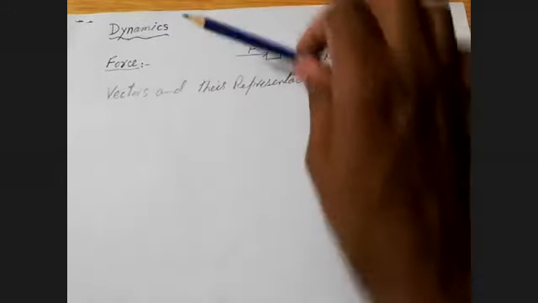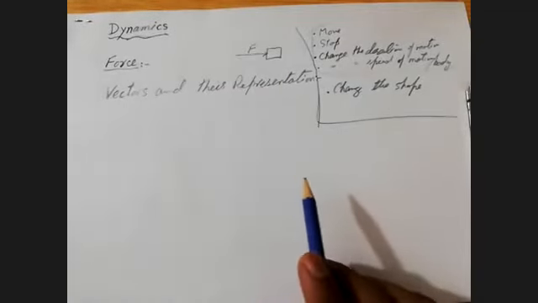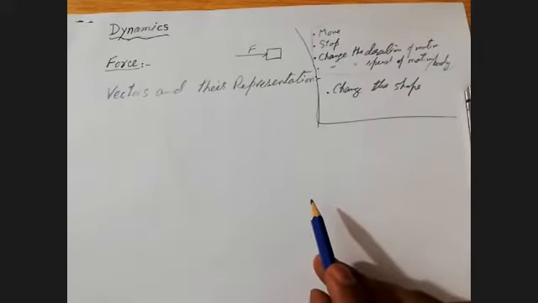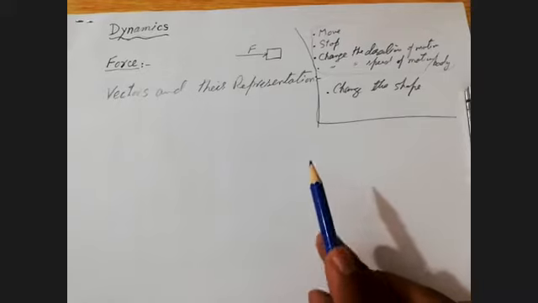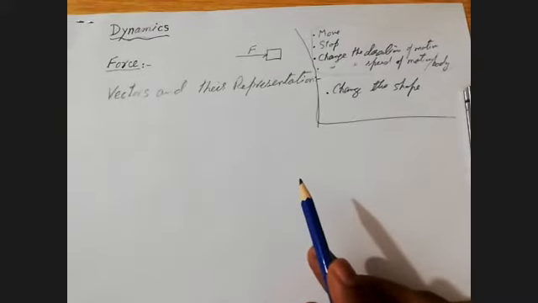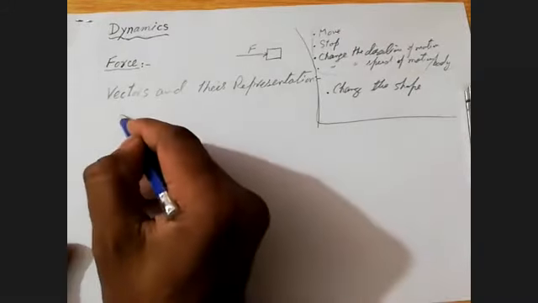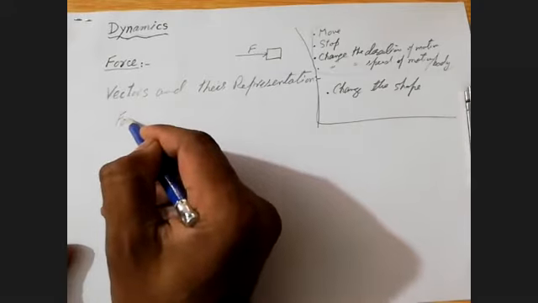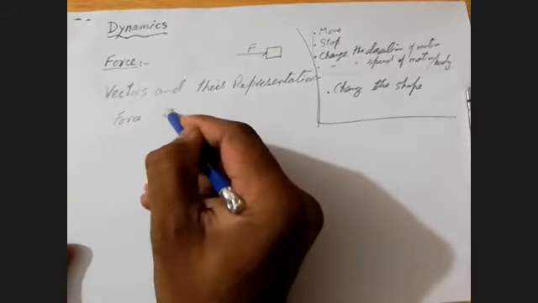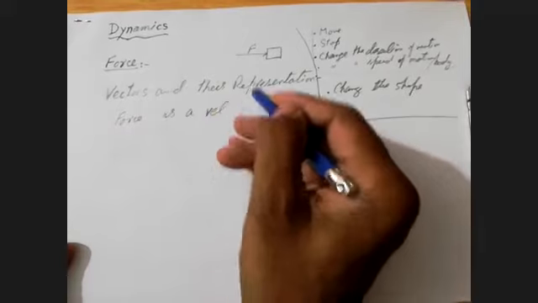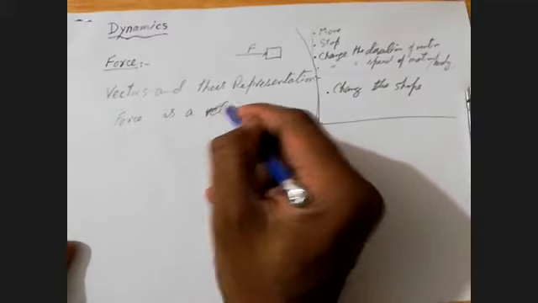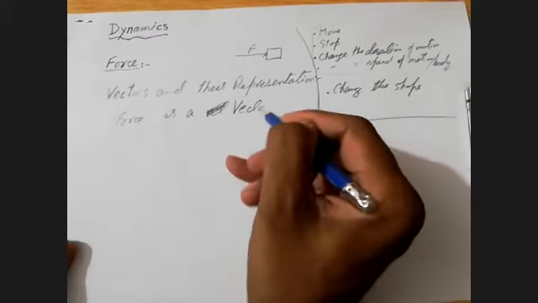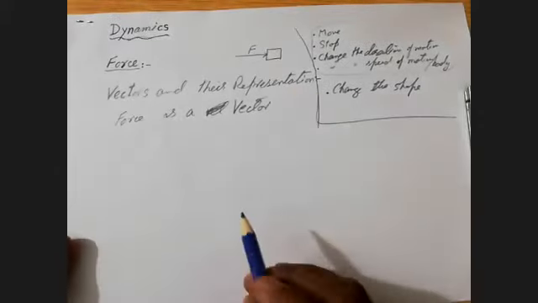So these types of quantities in which I mention the direction are vector quantities. Okay, so velocity is a vector quantity, acceleration is a vector quantity. In the same way, force is a vector quantity.